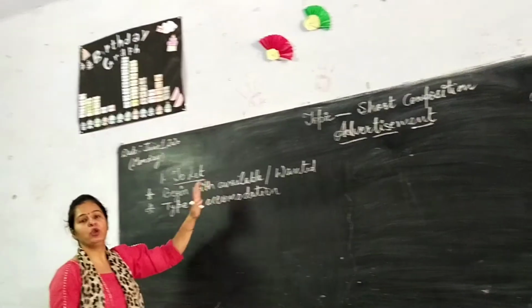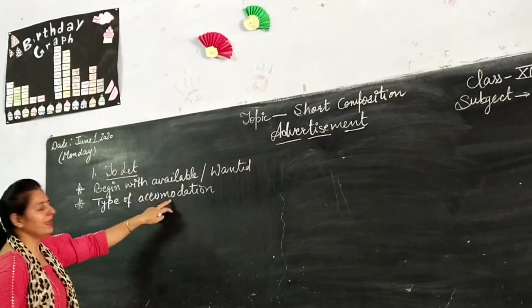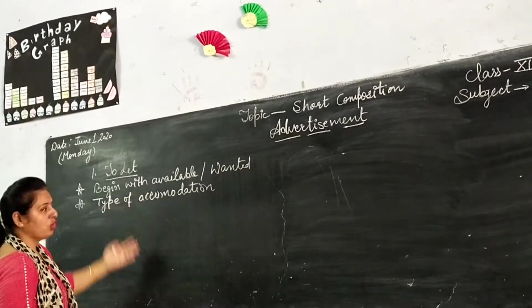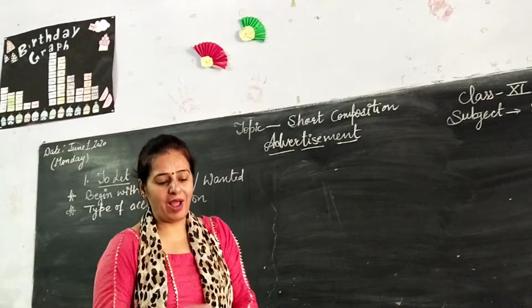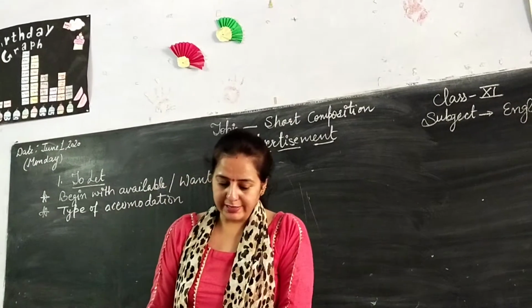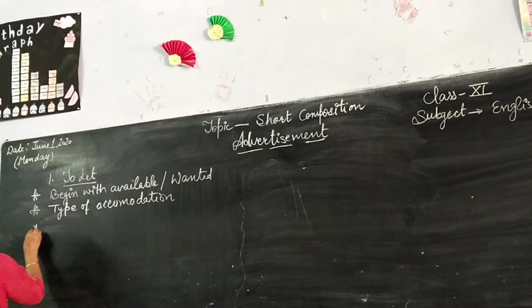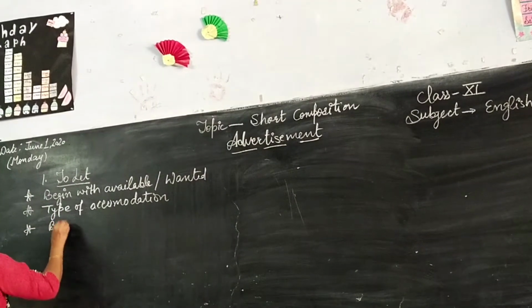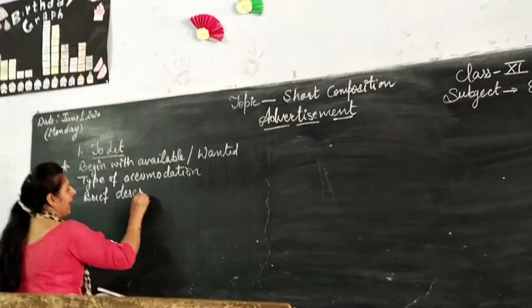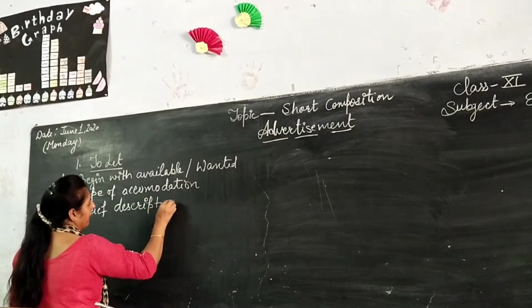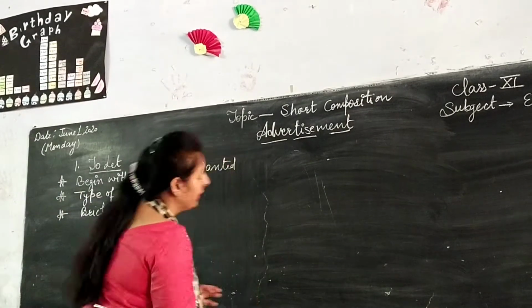For example, you want to give your extra house on rent. That is known as a residential building. But if you have a shop that you want to give on rent, that is a commercial building. You have to state whether it is commercial or residential. The third one is a brief description. It means which building you want to give and what facilities are there in that building. You have to explain that under the heading of brief description. And then after that, rent expected.